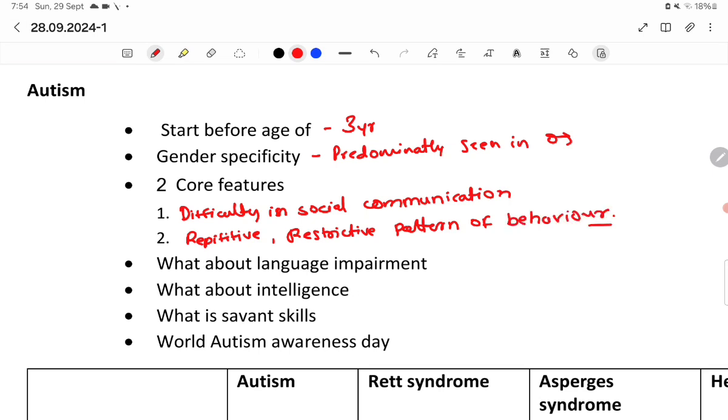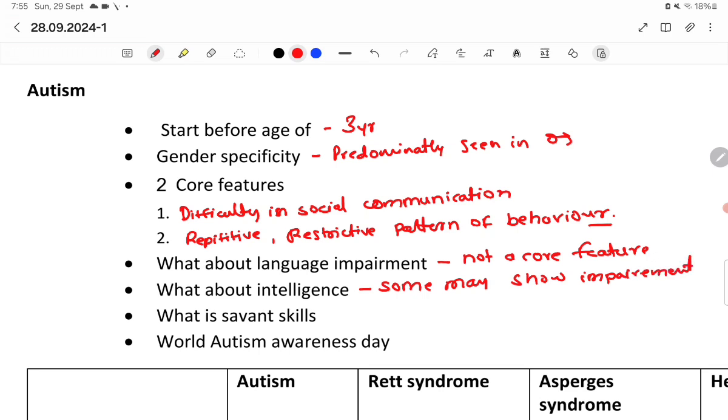Okay. What about the language impairment in autism? Language impairment may be seen or may not be seen, but it is not a core feature of autism. What about intelligence? Some autism spectrum diseases show impaired intelligence, some may not. So basically, difficulty in social communication and a repetitive, restrictive pattern of behavior are the two core features of autism. But language impairment and intelligence are not core features of autism.